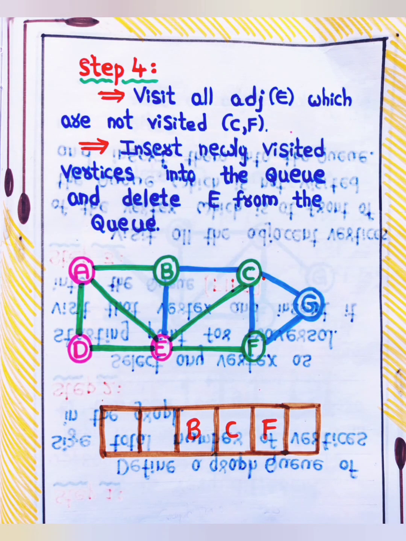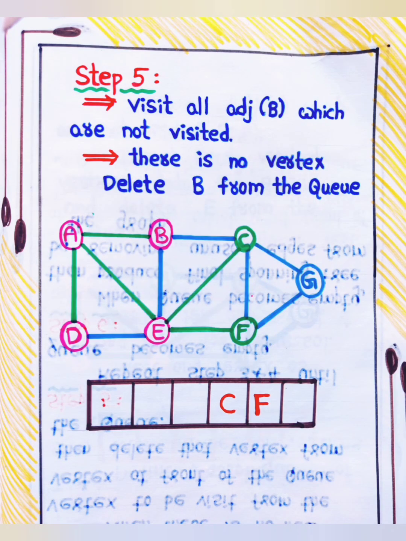Step 4. Visit all adjacent of E which are not visited: C, F. Insert newly visited vertices into the queue and delete E from the queue. Step 5. Visit all adjacent of B which are not visited. There is no vertex.